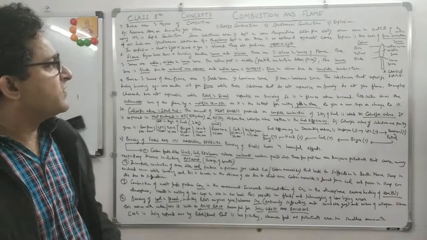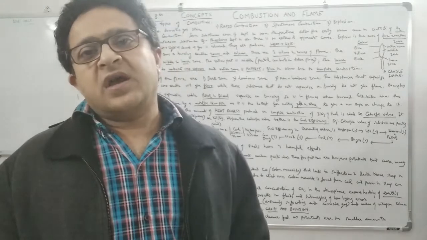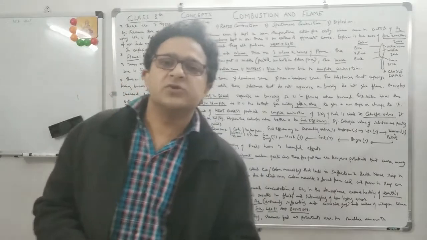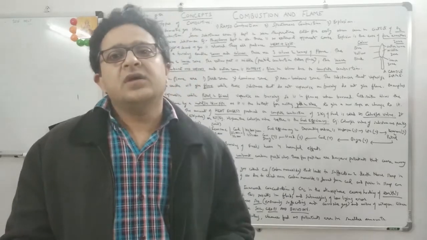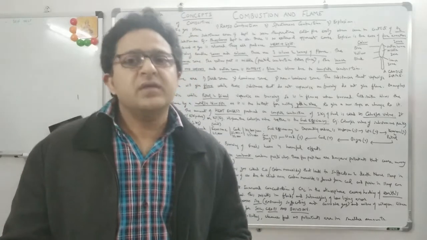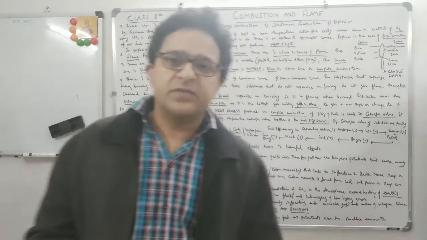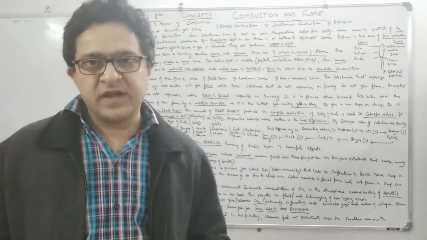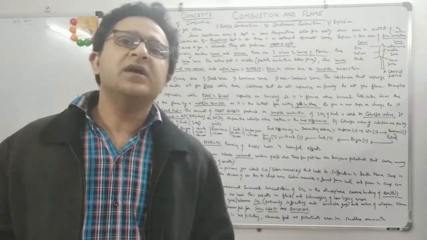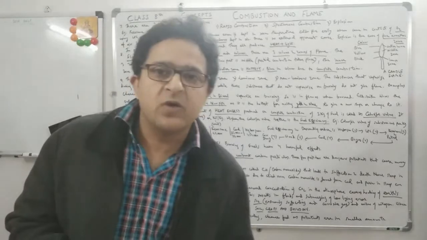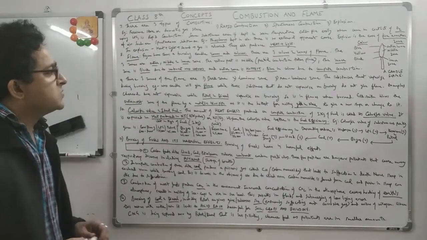So whenever you get a candle flame, very simple. You just put the zones: inner zone, outer zone, and the middle zone. Colors will be outer zone blue, middle zone yellow, and the inner and the bottom zone of the flame of the candle will be black in color. Again, as I mentioned, the innermost zone is black because of the unburnt wax vapors. Partial combustion makes the middle zone yellow, and the complete combustion makes the outer zone hottest, and it is blue in color. Now let's move further.